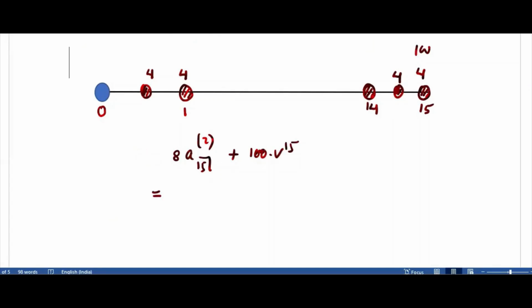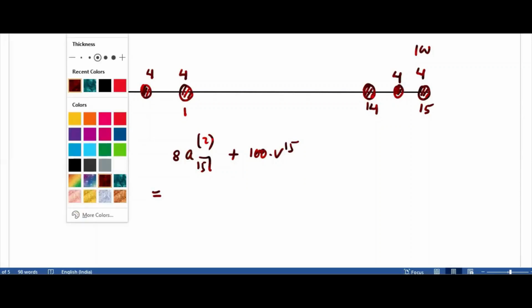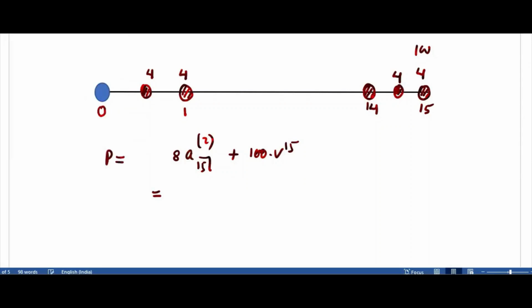But we forgot that tax also, 0.75. So you have to write P as 0.75 because of 25% tax. This is 91.83, so the purchase price is 91.83. If you are able to understand this kind of question, you will get 15 marks in the exam.